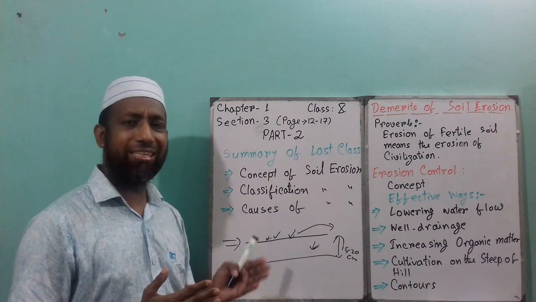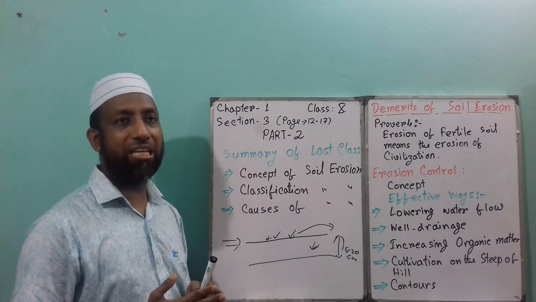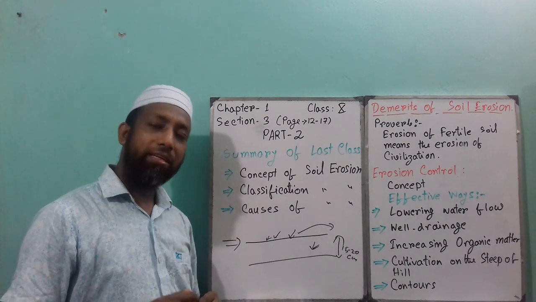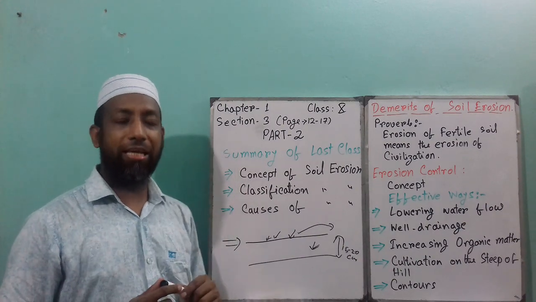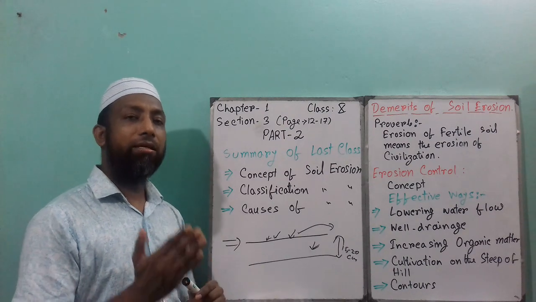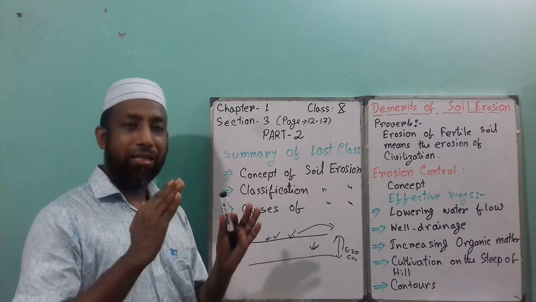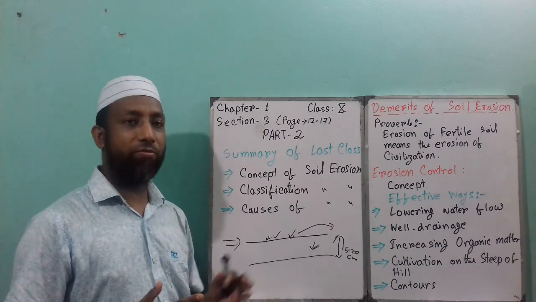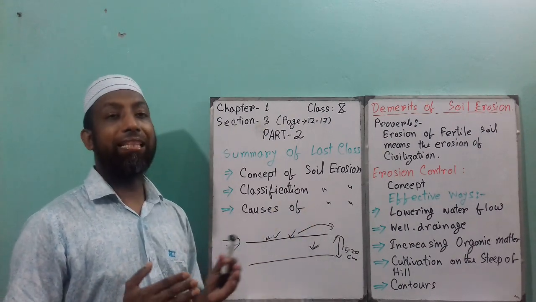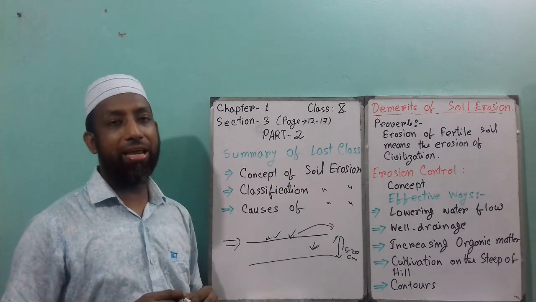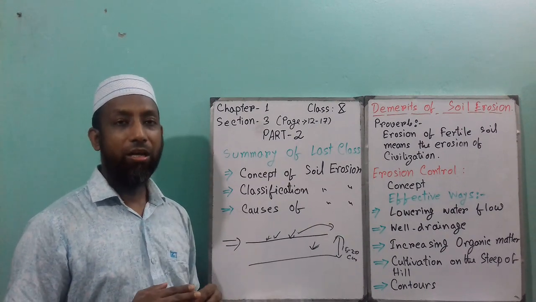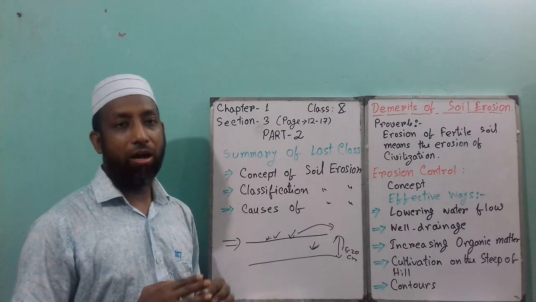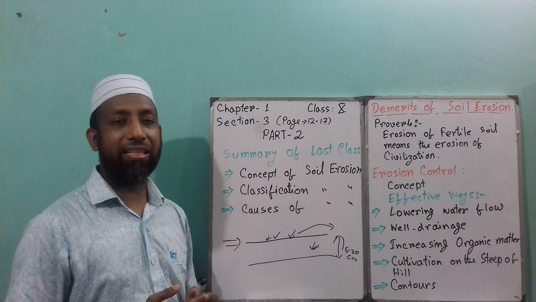This is another demerit or disadvantage of soil erosion. The next demerit is that when the land or the pond is covered by eroded soil that came from other places, even a little rainfall causes flooding of the environment. So this is another demerit.